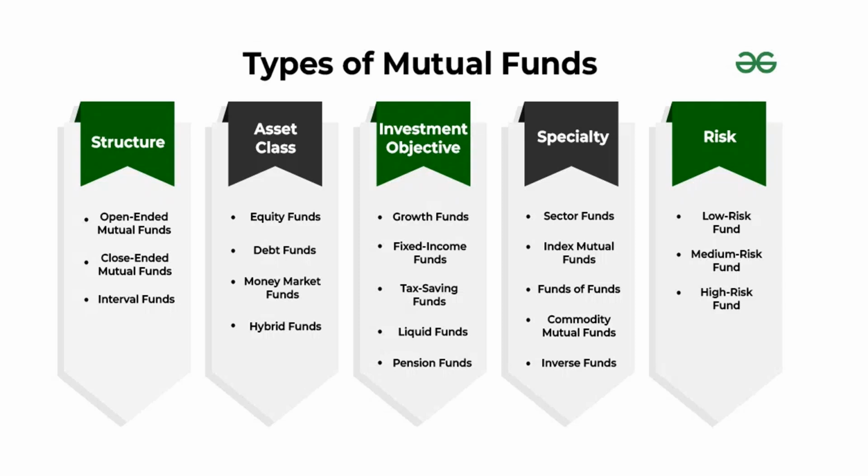Then you have an ultra short duration fund, an open-ended ultra short term debt scheme investing in debt and money market instruments for 3 to 6 months. Then you have a low duration fund for 6 to 12 months. Money market fund, up to a maturity of 1 year. Short duration fund, between 1 to 3 years. Then a medium duration fund, 1 to 4 years. Medium to long term, 1 to 7 years. Long term fund, more than 7 years. Or you have dynamic bond, an open-ended dynamic debt scheme investing across durations. Then you have a corporate bond fund investing in highest rated corporate bonds.